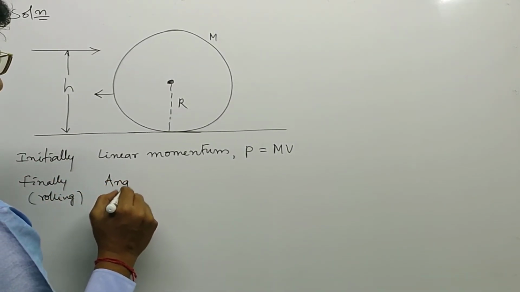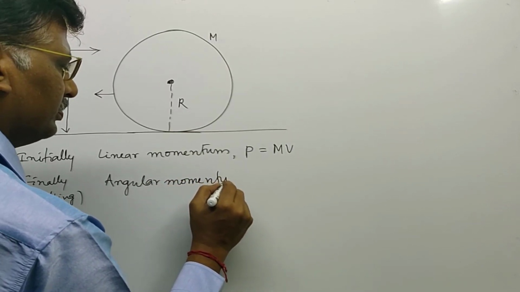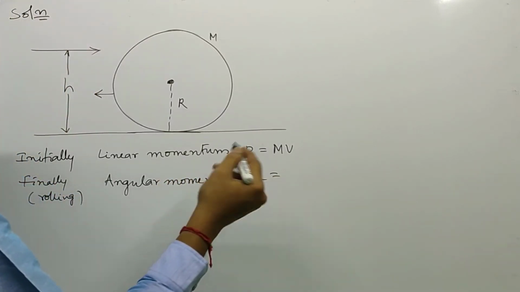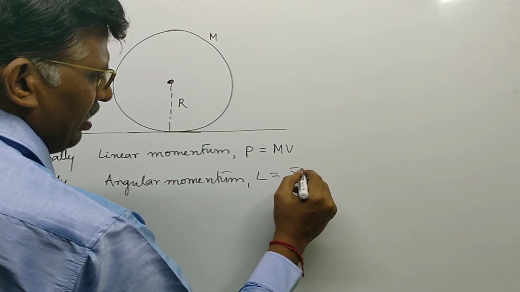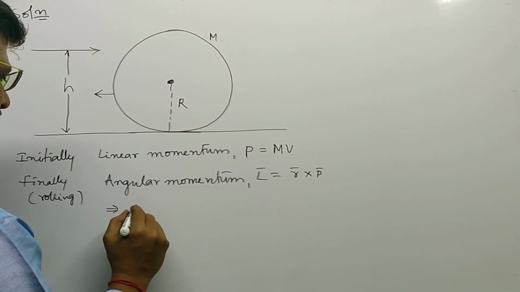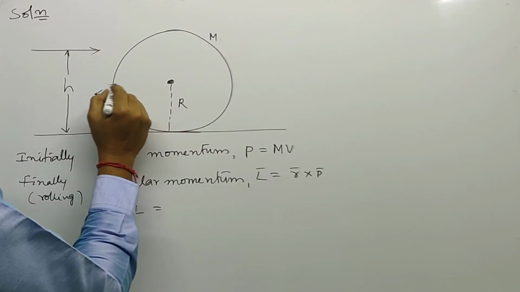Angular momentum L can be written as, or moment of momentum, actually R bar cross P bar is the definition. That implies L is equal to, where R is up to the radius.